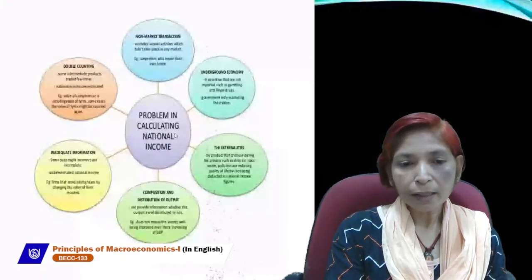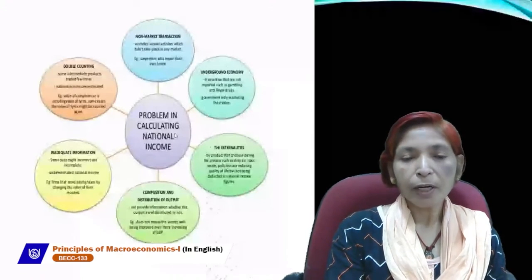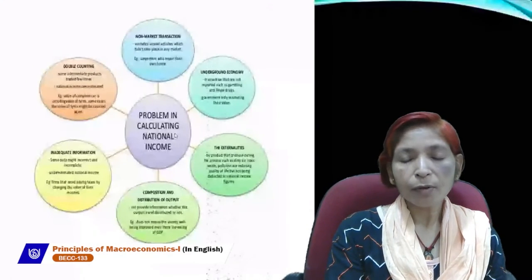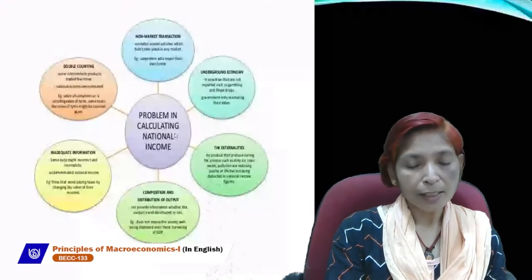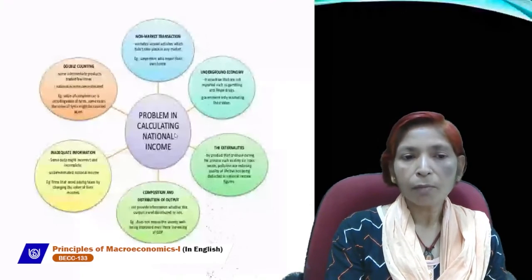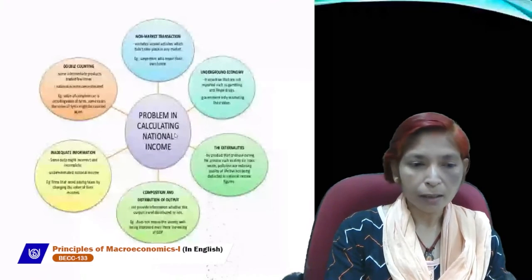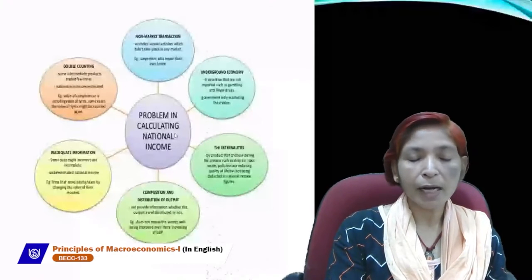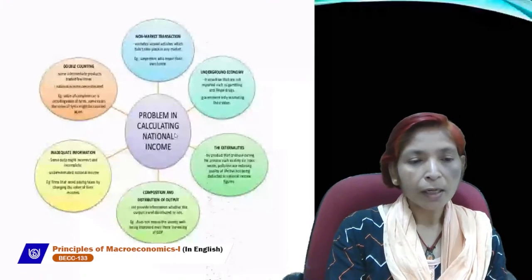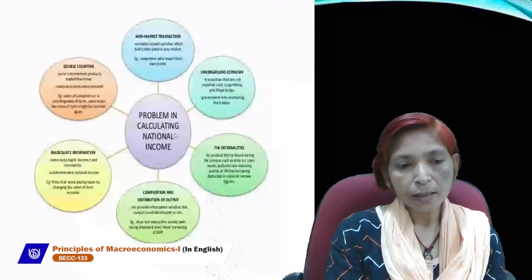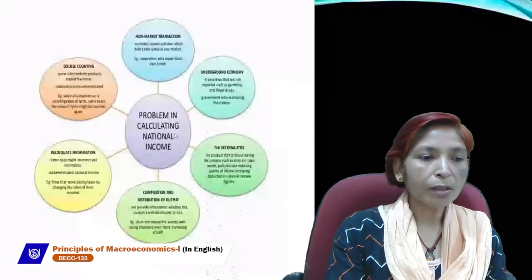Next problem is externality. Externality is the concept in which one person's action affects others. If a producer produces goods and services, then the environment will be polluted, and this type of externality is called negative externality. Externality may be positive or negative, but this is a main problem while estimating national income. And sometimes we take production of all the goods and services, either capital goods or consumer goods. If in our economy capital goods are produced more and consumer goods less, then GDP will increase but welfare will not increase.